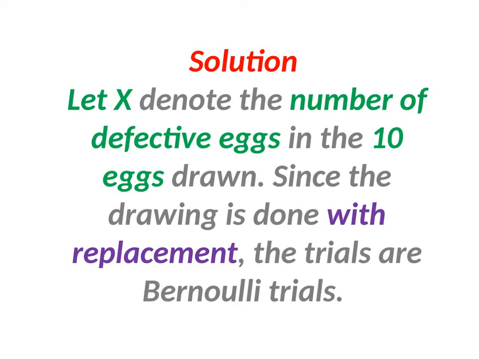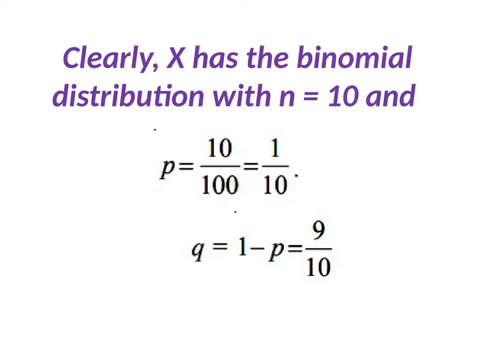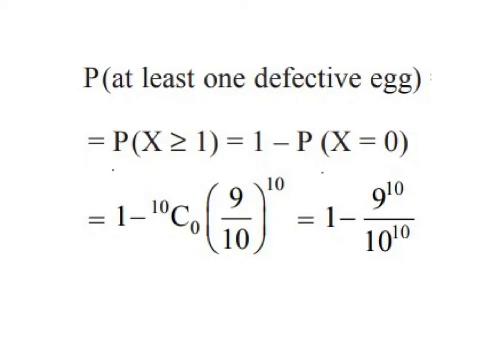With replacement, this is a Bernoulli trial because the probability of success remains the same. So x has a binomial distribution with n equal to 10. The probability of choosing a defective egg is 10 out of 100, that is p equals 1 by 10. And q, not choosing a defective egg, is 1 minus 1 by 10, that is 9 by 10.